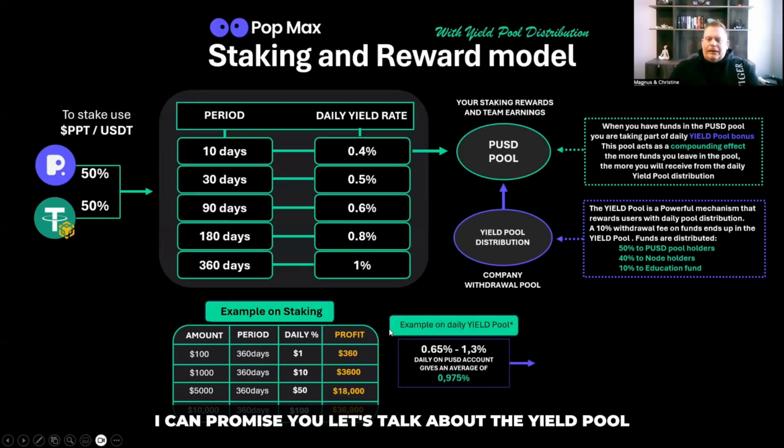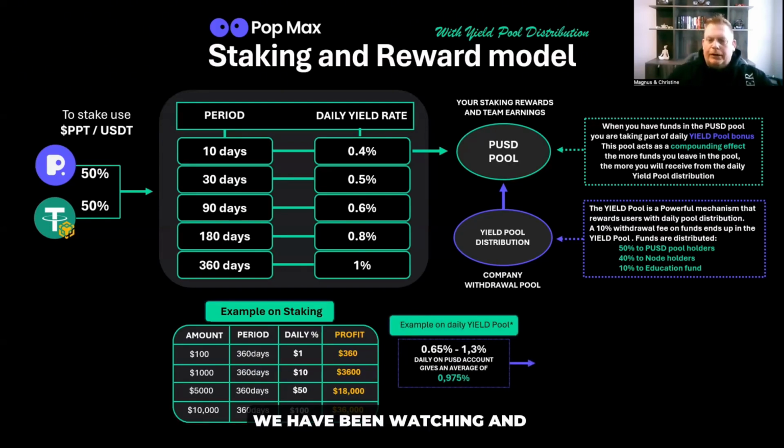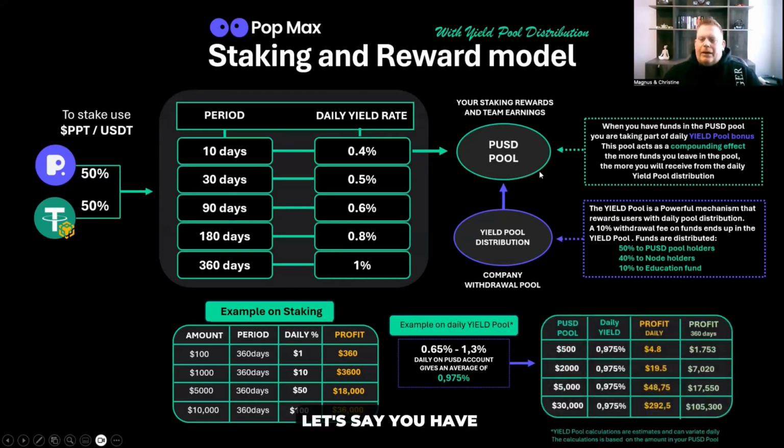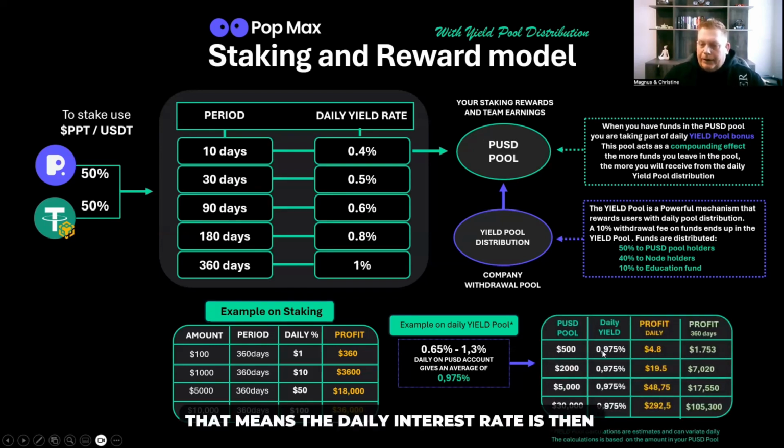Let's talk about the yield pool, how it works. We have been watching and seeing that between 0.65% per day up to 1.3% per day has been paid out in the yield pool distribution. We took an average of 0.975%, almost 1%. Let's say you have $500 in the PUSD pool. That means the daily interest rate is then 0.975. You receive $4.8 extra every day. If you have more money, the more you receive, of course, but the rate is still the same.